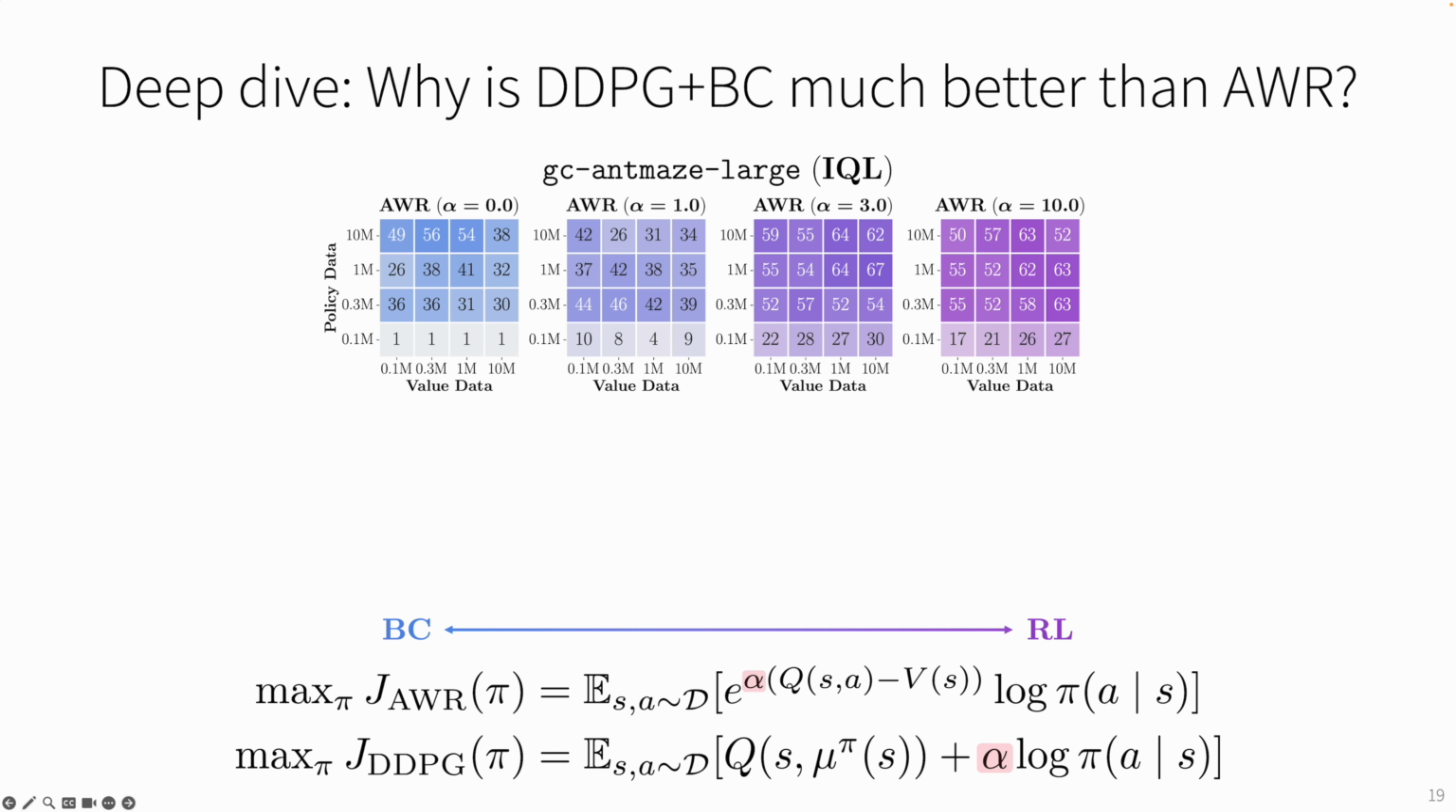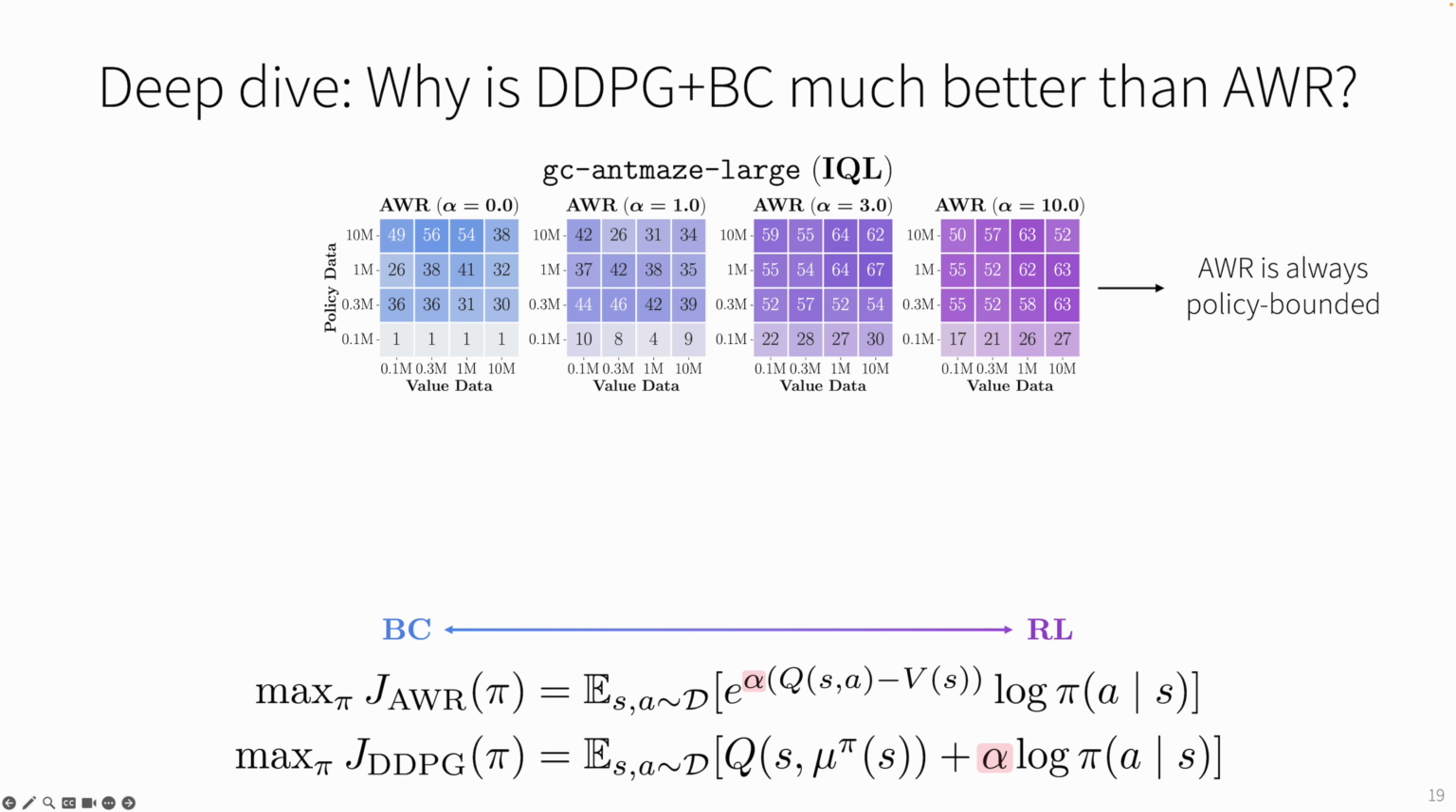So first, these are the results with AWR. We ablate the value of alpha from 0 to 10. When alpha is small, it's obviously policy bounded because it doesn't use the value function at all. But even when alpha is very large, like 10.0, the data scaling matrix is still bounded by the policy data, so the color gradient is always vertical. So AWR is always policy bounded, and this is because it has only a single mode covering term.